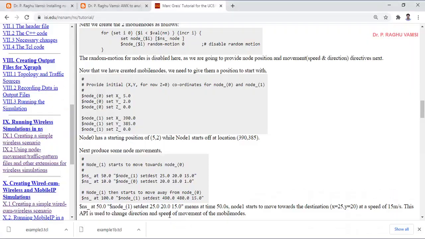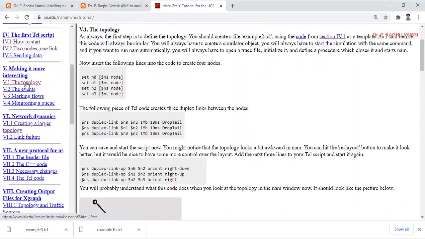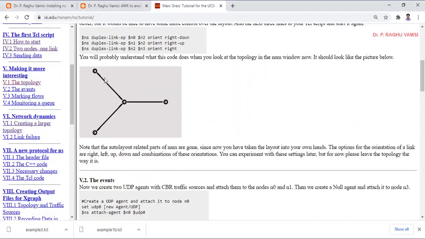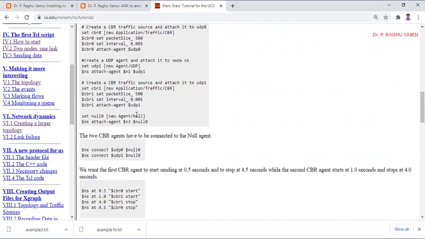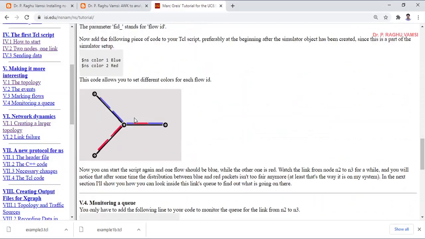If you look at the next example, which is shown here, the topology is like this. There are 3-4 nodes. Previously we have seen 2 nodes, and here 3 nodes. The same technique, CBR traffic is going to happen between the nodes, and it is shown with colors.